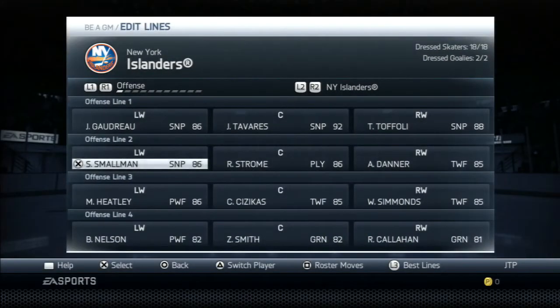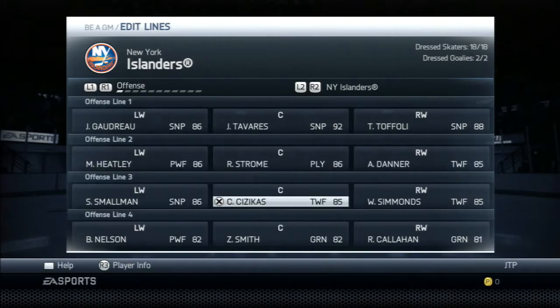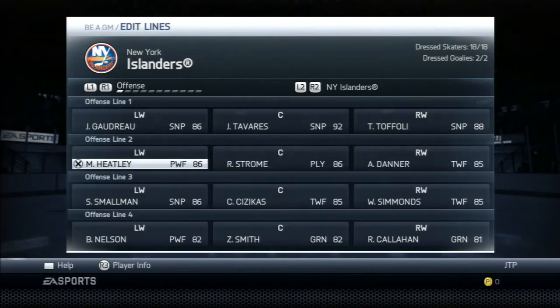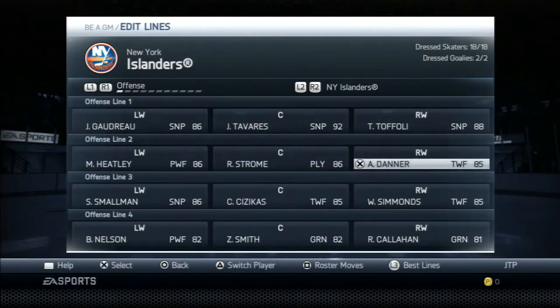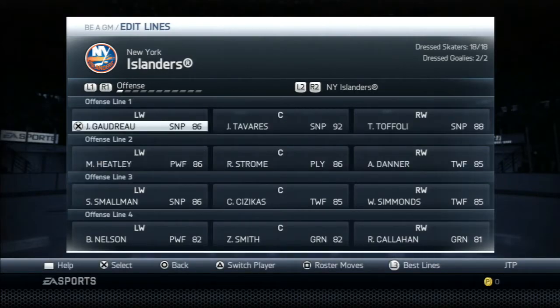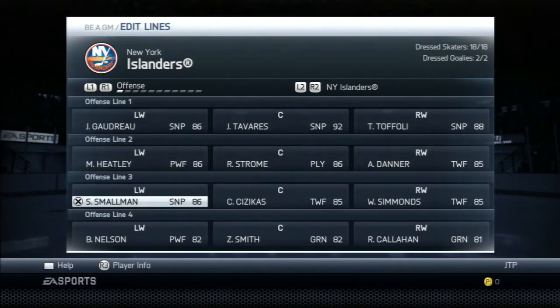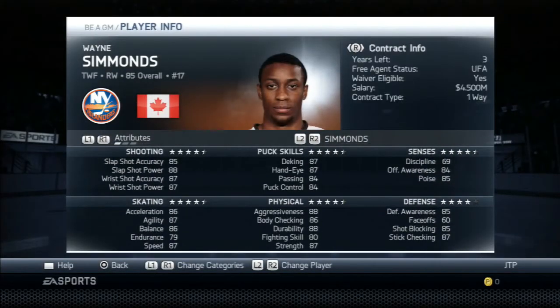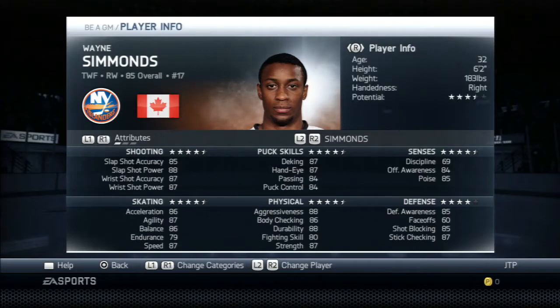But does he fit on the team? Because now we have Danner and Heatley, and I would love to have this top 6. I would love to have Heatley and Danner in there, Toffoli, and then switch Gaudreau for that playmaker. But then Smallman doesn't really fit the third line, and neither does Simmons. You know, because Simmons, then he gets worse, and then we can't trade him. And Simmons, I think, is a guy that will go out the door.